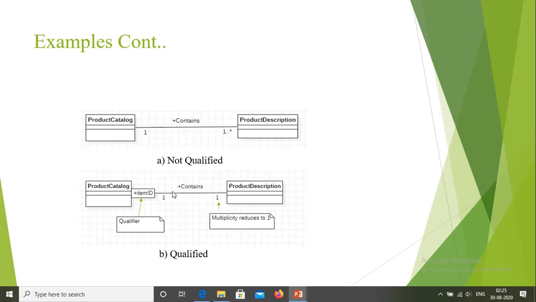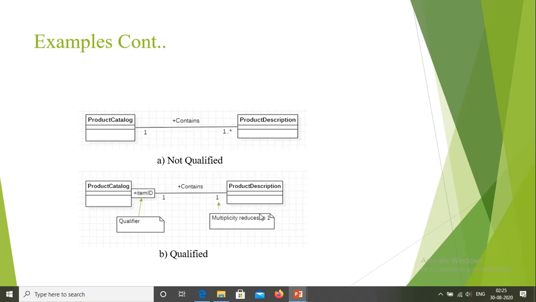In the next diagram, the same type of diagram is there. There are two classes, the product catalog class and the product description class. One product catalog contains one or many product descriptions, and if I want to search one product description from the product catalog, for that we use the item ID as a qualifier. So through the item ID we can select one product description. For that scenario we can use qualified associations. Likewise we can use qualified associations in associations.